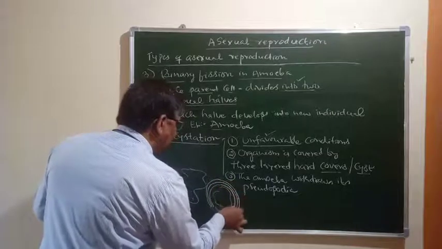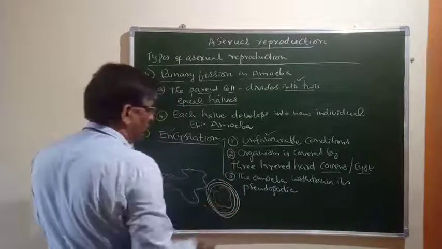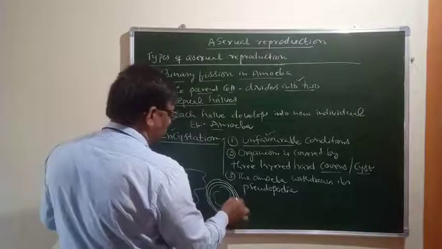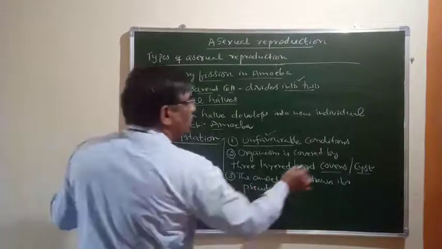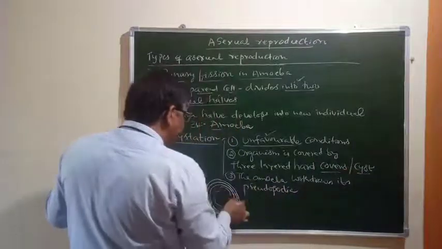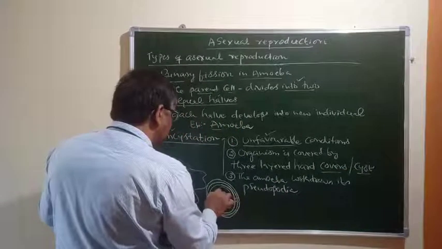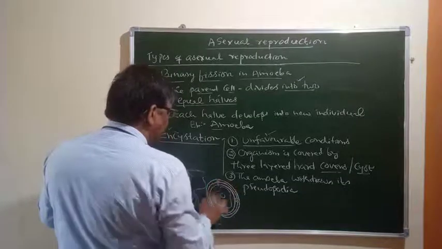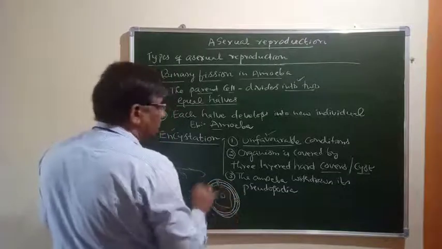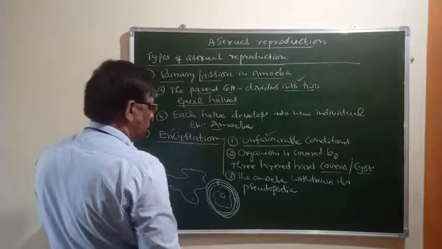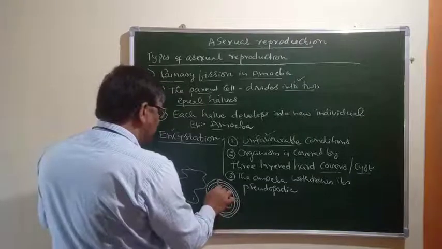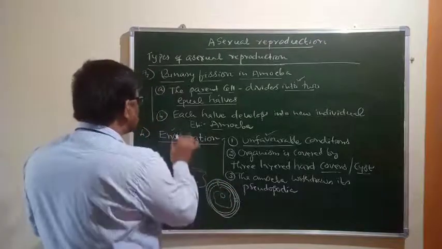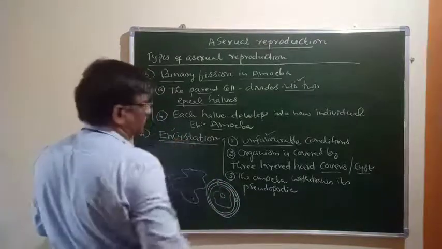Now the amoeba is inside, covered by three-layered covers. This whole structure is called a cyst. The amoeba inside the cyst, this process is called encystation.